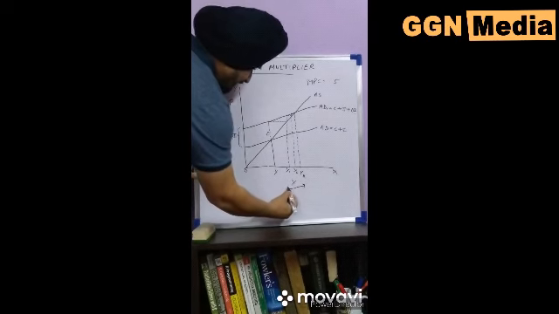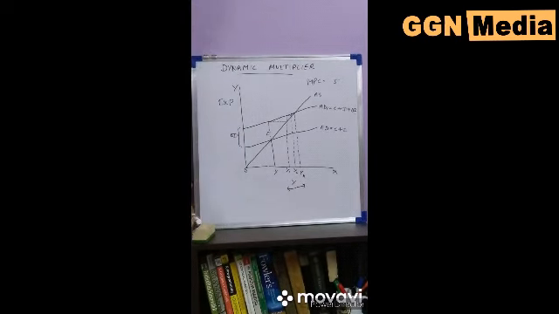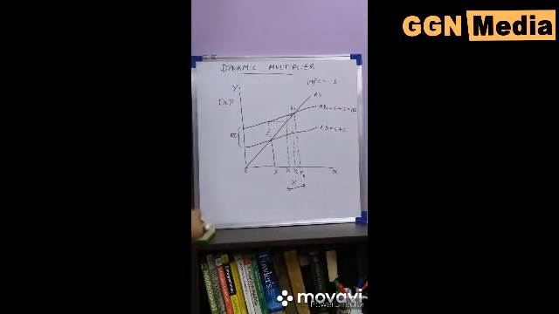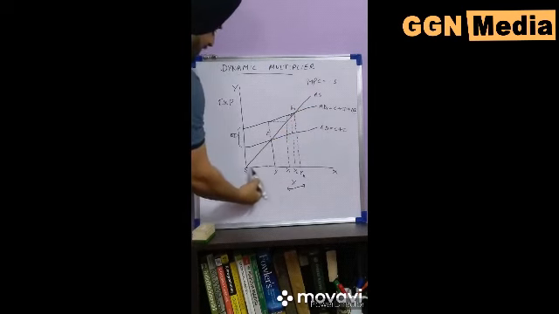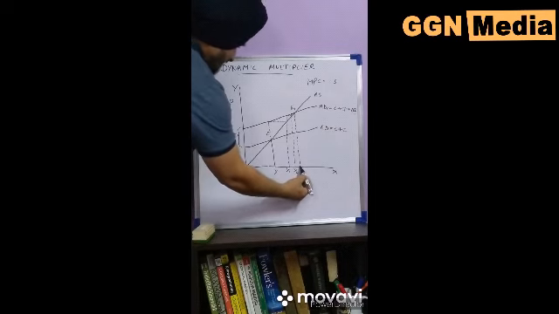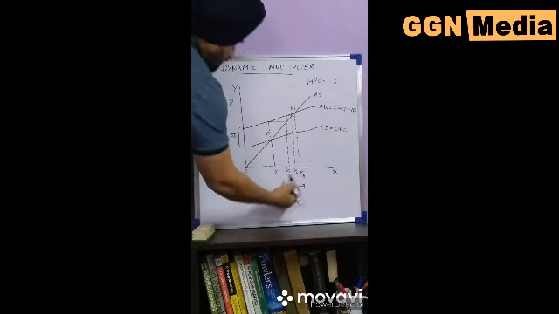This movement between OY1 and YN shows the income propagation process, and a new equilibrium is established at point E1 and income is YN. So from OY to YN, it shows the income propagation process.